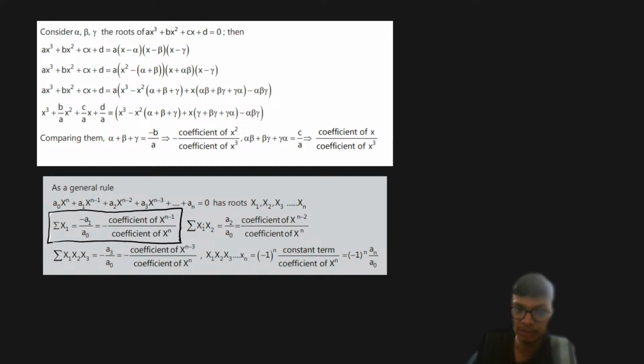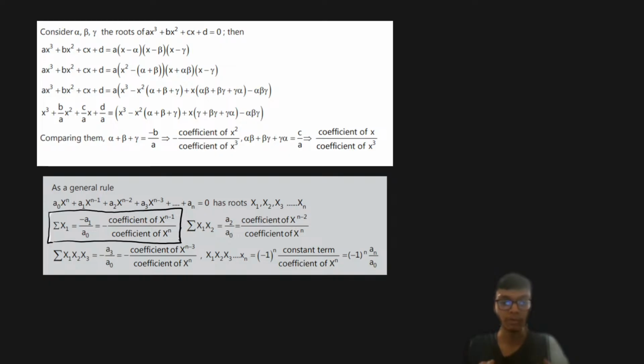Similarly, if you need to find the summation of the product of the roots taken 2 at a time, it is given as a2 by a0, that is, the coefficient of x to the power n minus 2 divided by the coefficient of x to the power n. And similarly, the summation of the product of the roots taken 3 at a time is given by minus a3 upon a0, that is, minus the coefficient of x to the power n minus 3 divided by the coefficient of x to the power n. I hope this is clear to all of you.